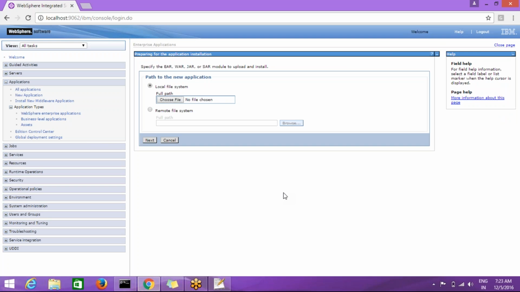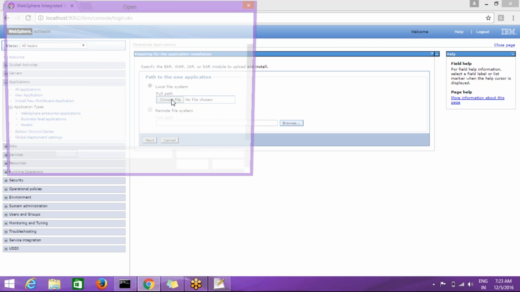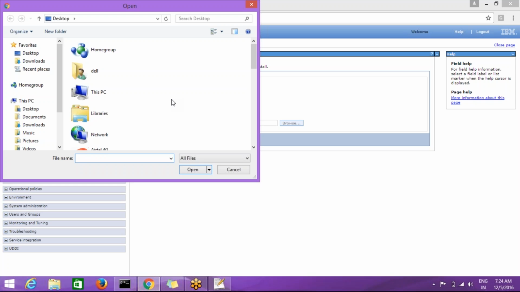If the file is on a remote machine, that means some other system or some other server, then we can go with the second radio button, remote file system. As of now I have applications in my laptop, local machine, so I choose local and click on choose file. Okay, now one window will be opened.